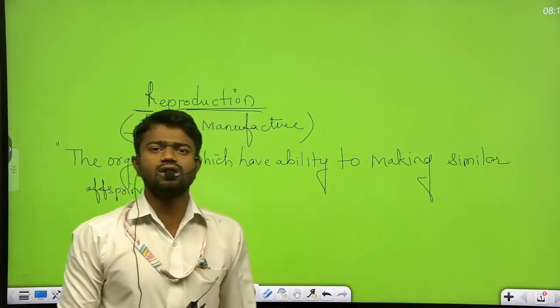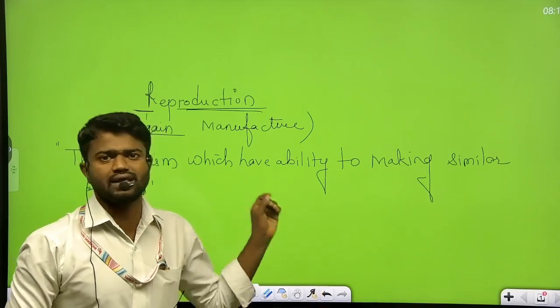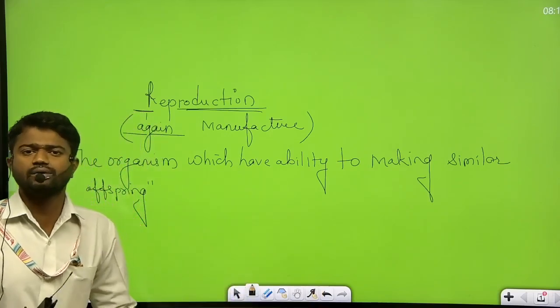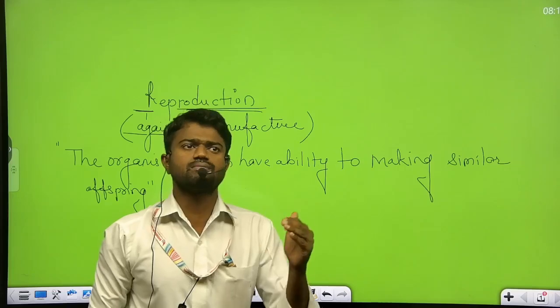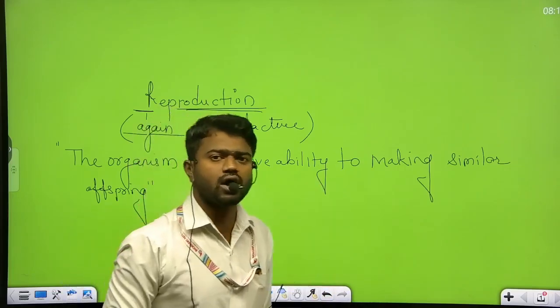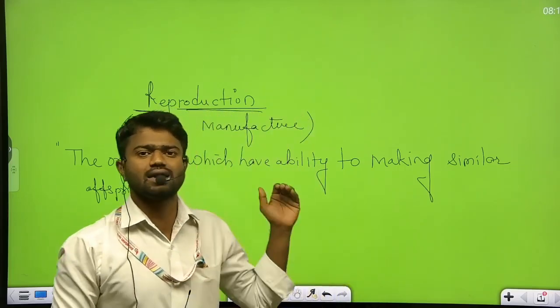Because each and every organism is made up of cells, and each and every cell divides, making tissue, making organ, making organ system, and organ system making the organism.